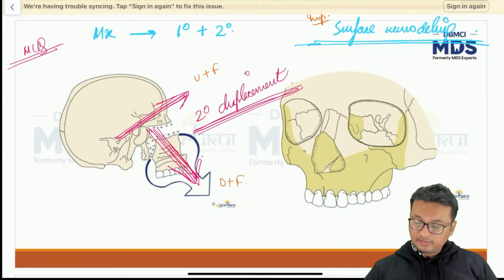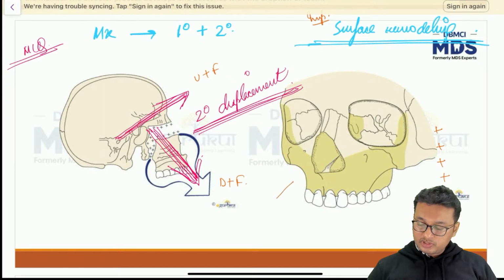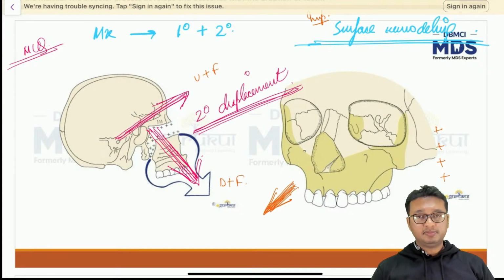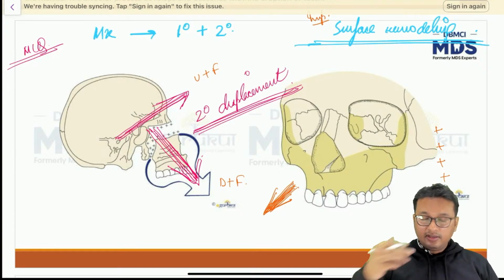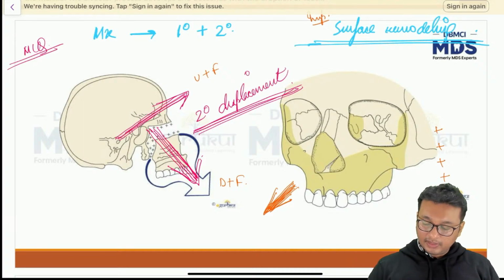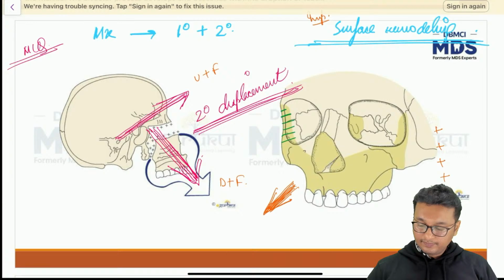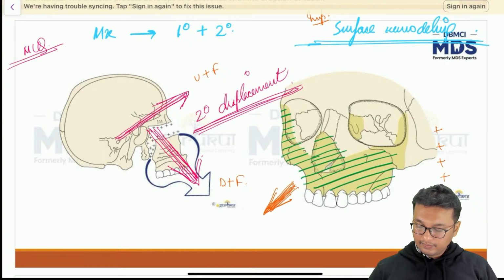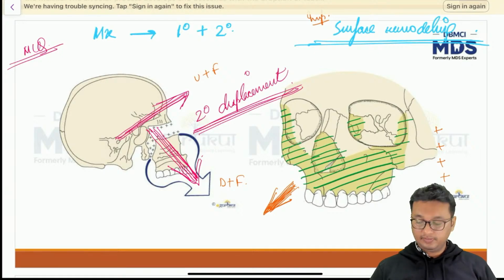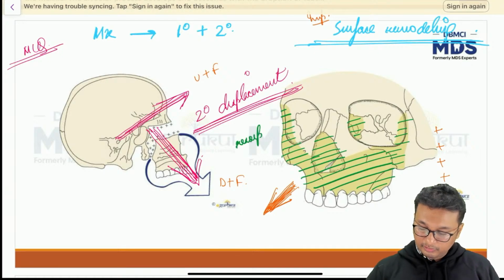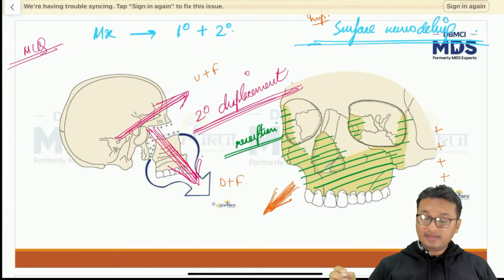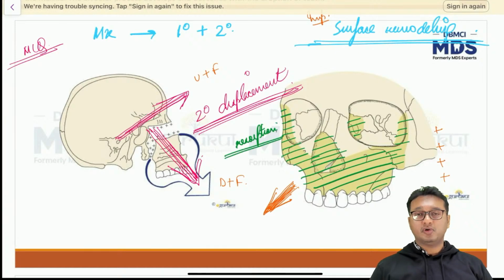Now you know the posterior surface of the maxilla is undergoing bone deposition, right? The maxilla is getting pushed anteriorly and downwards by secondary displacement. To control that, the anterior surface of the maxilla, the part which is shown in yellow color here, the shaded part, undergoes bone resorption. So that comes under surface remodeling.